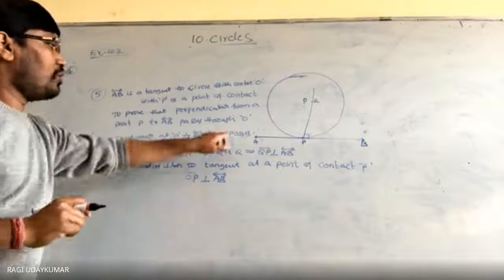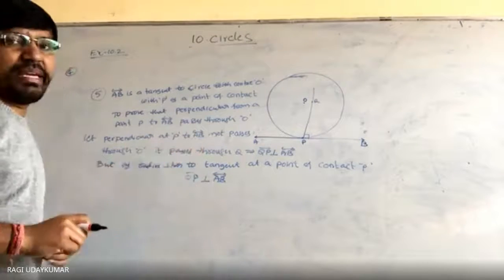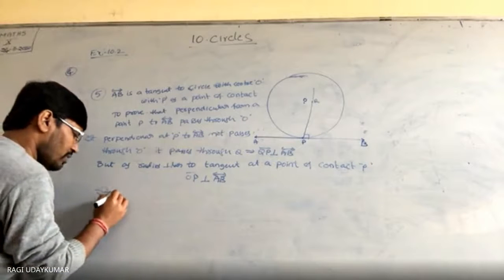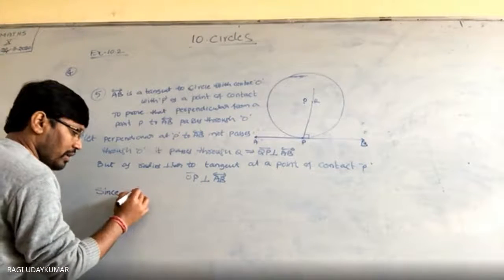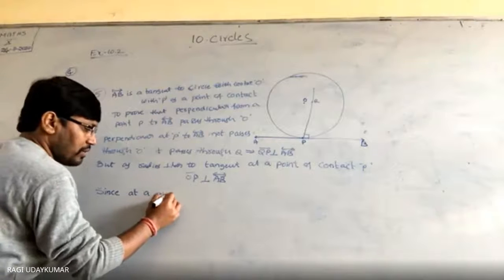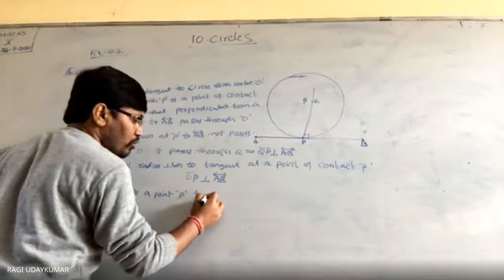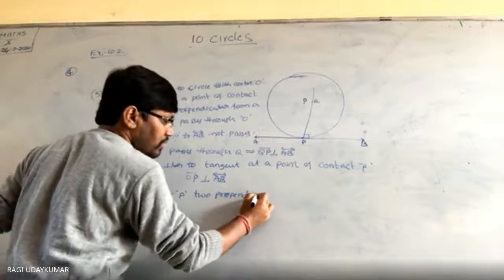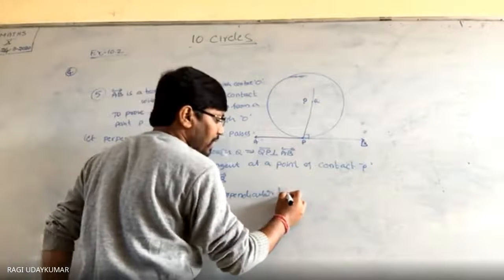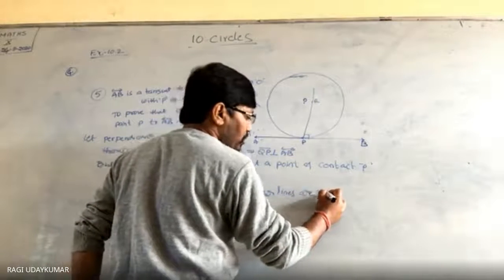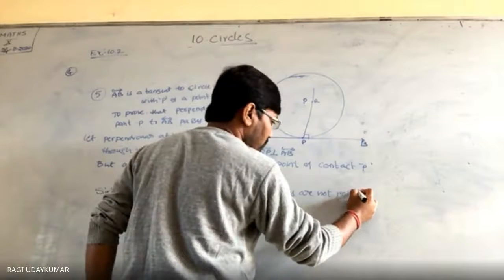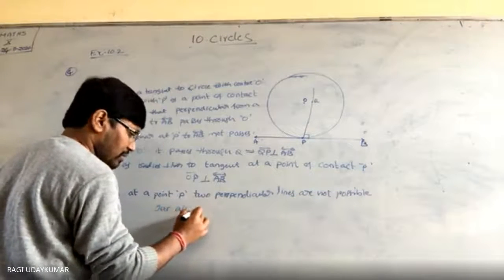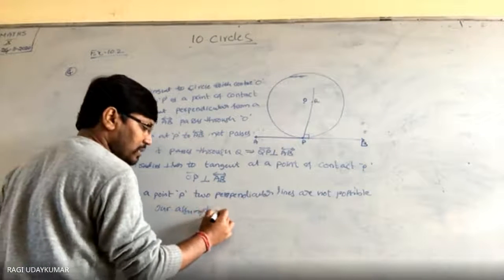Both of these are perpendicular lines to AB at the point P. Since at a point P two perpendicular lines are not possible, our assumption is wrong.